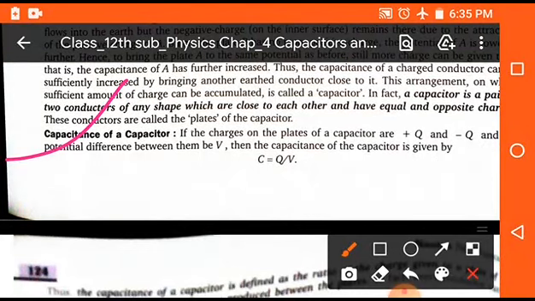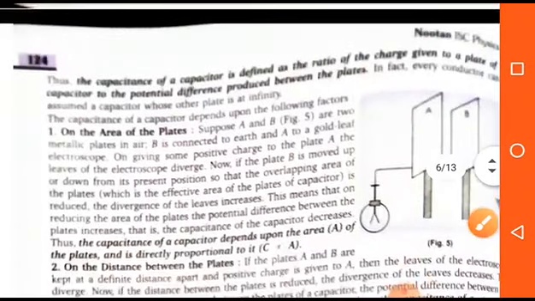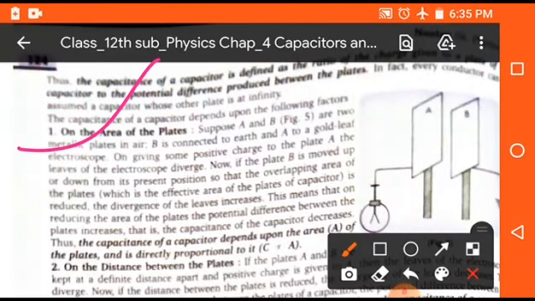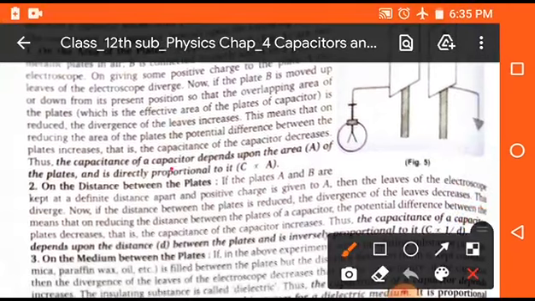Now, the capacitance of a capacitor depends on the following points, and it is important because it is generally asked in the board examination. There are some factors on which the capacitance of a capacitor depends. First, on the area of a plate. The capacitance of a capacitor is directly proportional to the area of a plate. C is directly proportional to A.